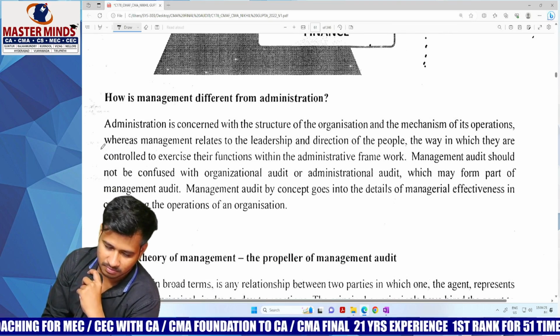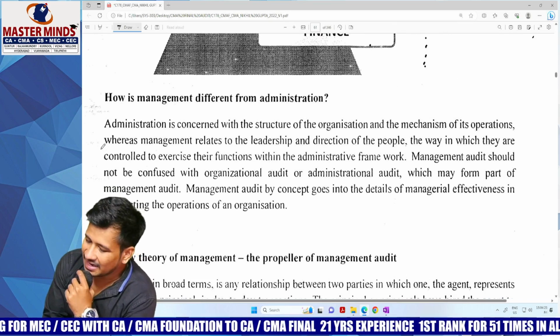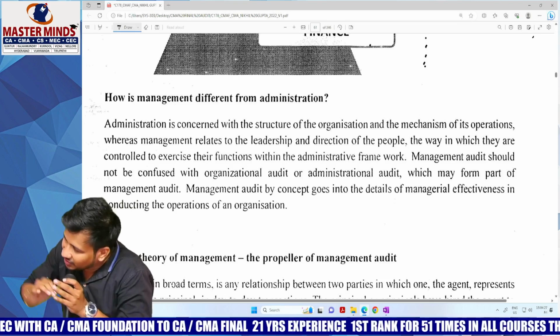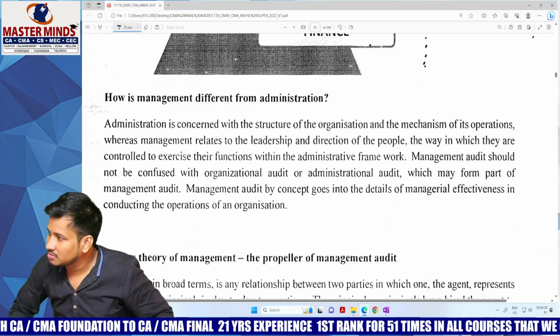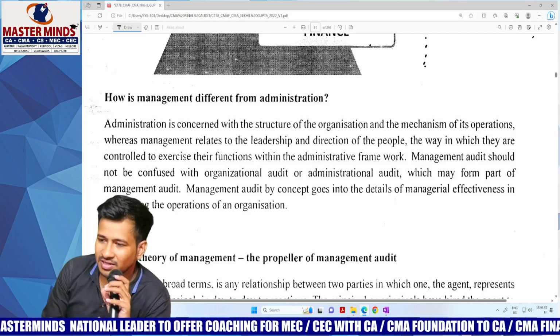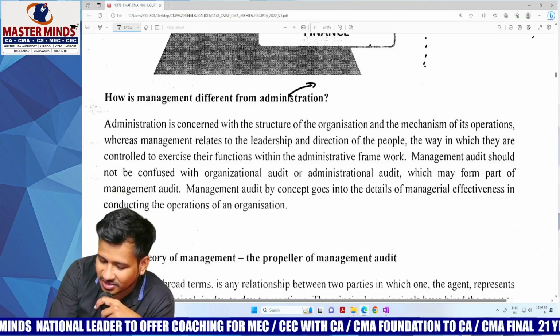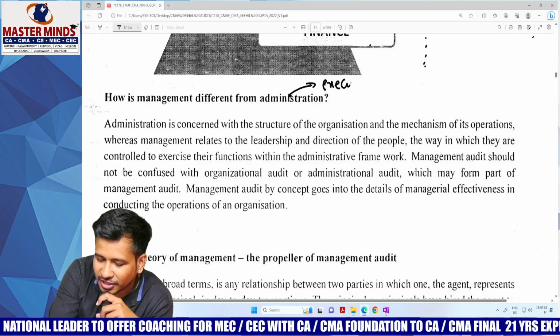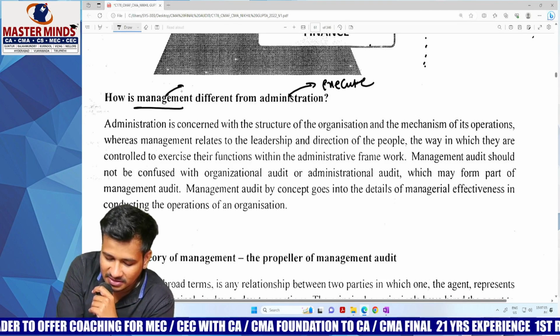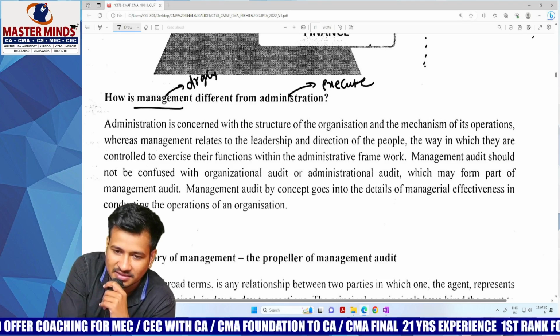How is management different from administration? I have already discussed this. It is very, very simple. Administration means you just need to execute the plans properly, whereas management means they will be drafting the plans.